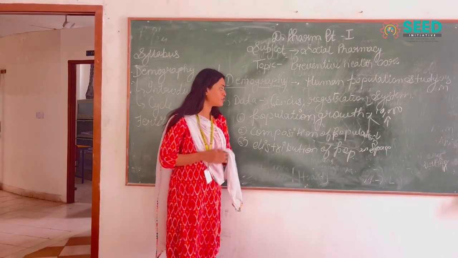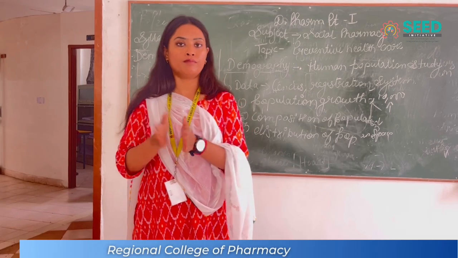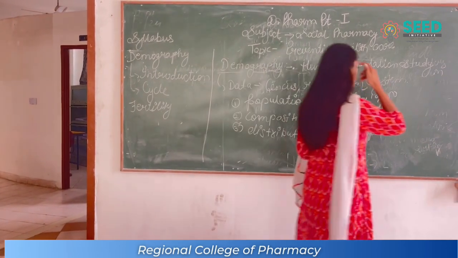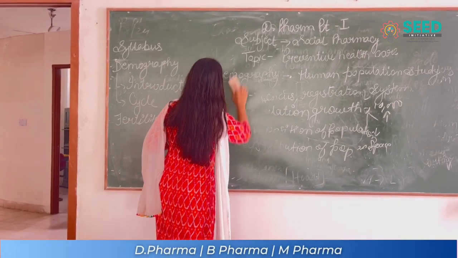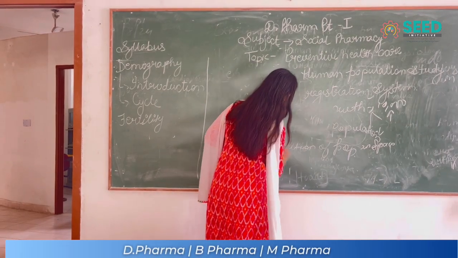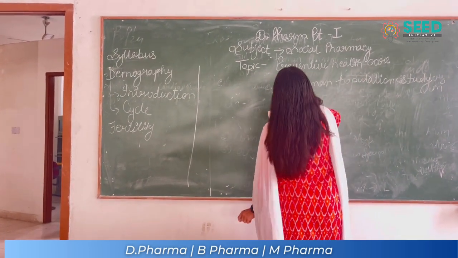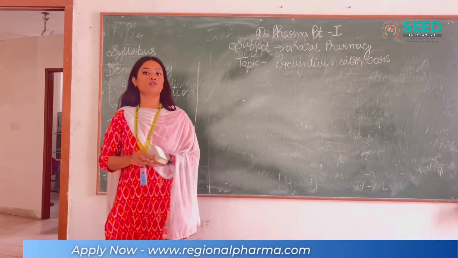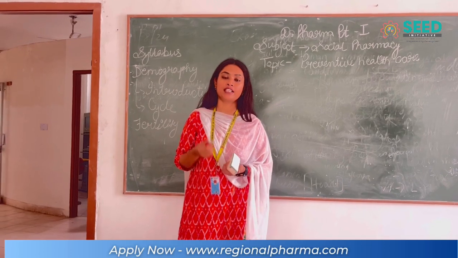Third one is distribution of population. Distribution of population tells us how many adults are present in a region, and how many people are present in total. They get studied under distribution of population. So we have covered the idea of demography, the benefits of demography, and where we get the demography data.